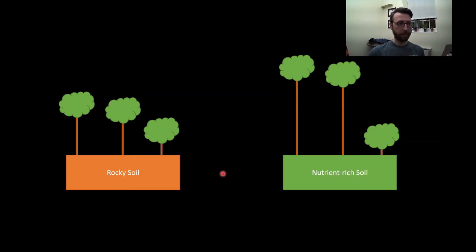Well, we can tell a couple of things just by looking at our data, right? Trees in the nutrient-rich soil, on average, grow to be taller than those that are in the harsher, rockier soil, right? So a greater number of these seeds are reaching the higher end of their growth spectrum versus those in the rocky soil who are towards the lower end. Importantly, this says little to nothing about the quality of the seeds themselves and everything about the quality of the environment. Let's look at what we're able to compare and what we can't.